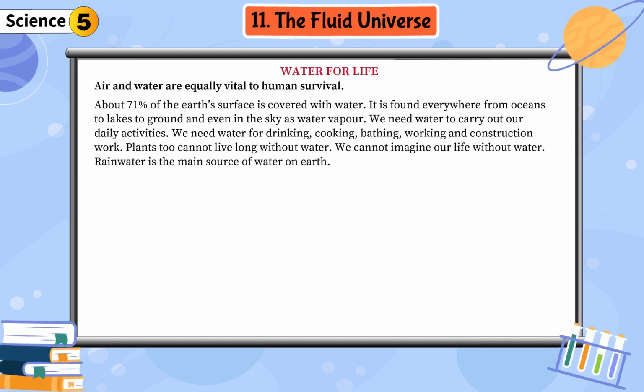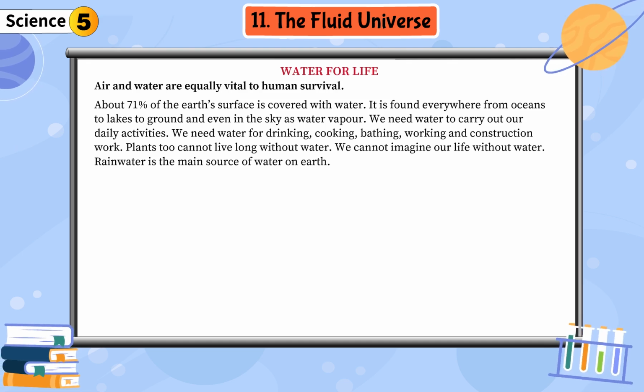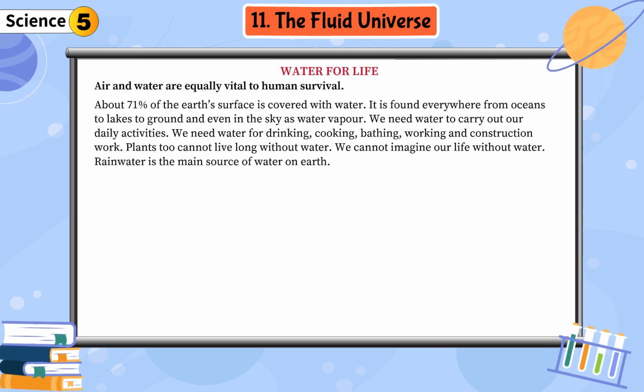We need water for drinking, cooking, bathing, working and construction work. Plants too cannot live long without water. We cannot imagine a life without water. Rainwater is the main source of water on Earth.